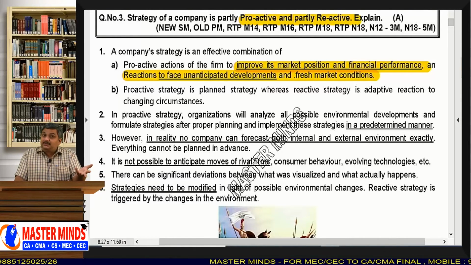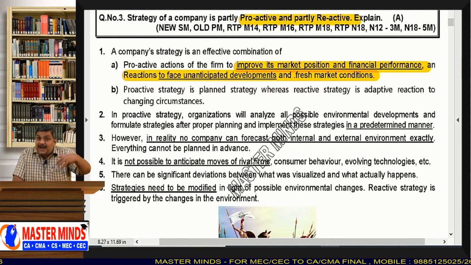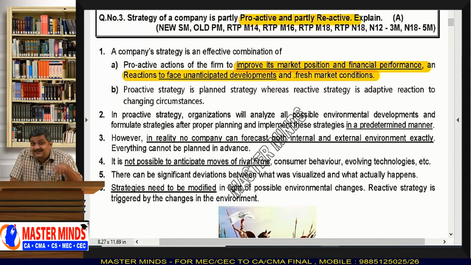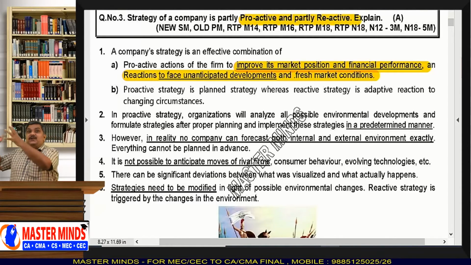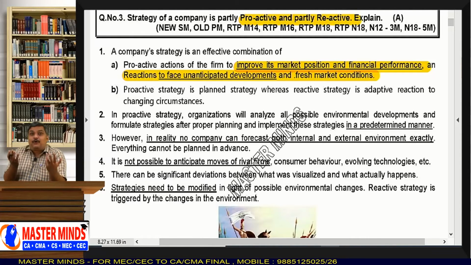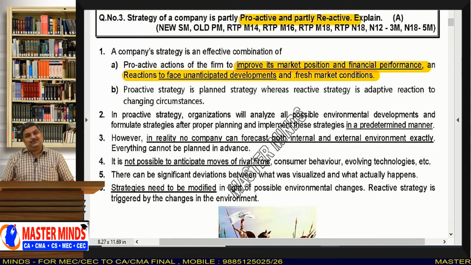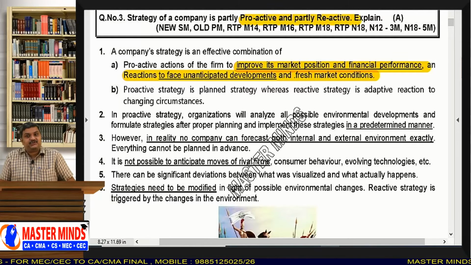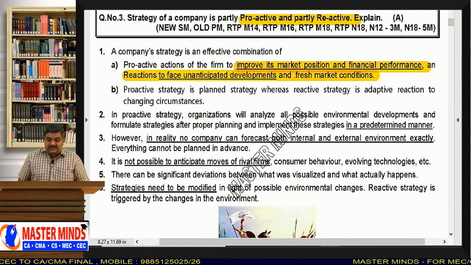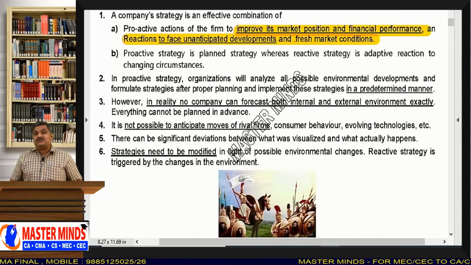Okay. So, that means sometimes you need to be proactive, means plan before your action, and sometimes your plans will not work because of the unanticipated developments. Then what you have to do? You have to follow what is appropriate. You have to do what is required. That is called reactive strategy. Okay. And proactive strategy is planned strategy, whereas reactive strategy is adaptive reaction to the changing circumstances.